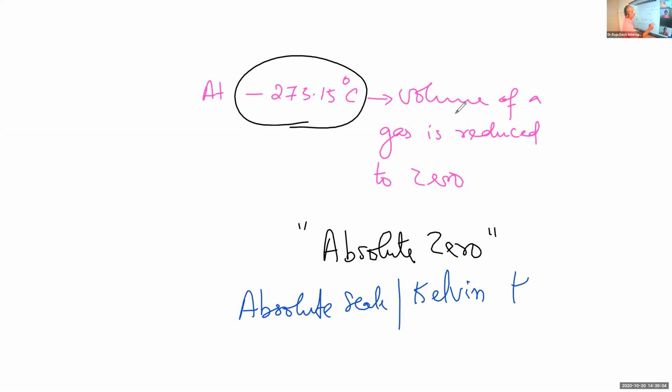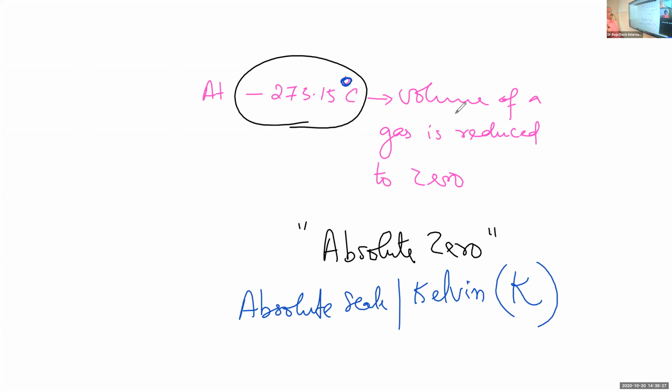In the Kelvin scale, the symbol is capital K. There is no degree shown, only K is written. Degree Celsius has a degree mark, but in Kelvin there is no degree.